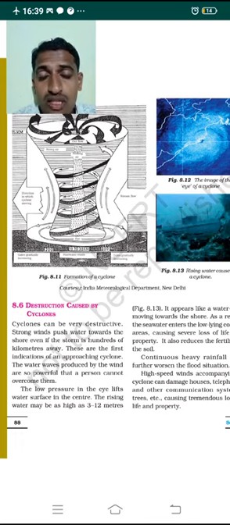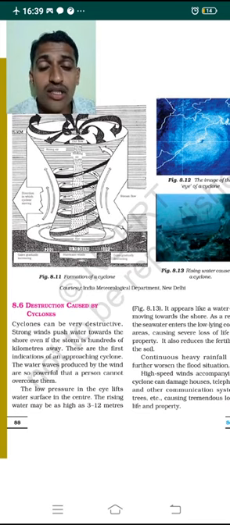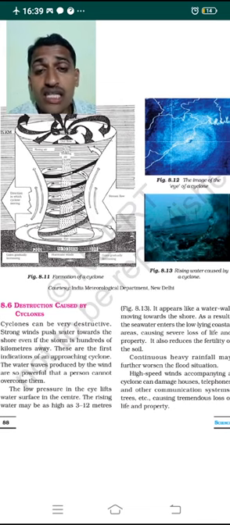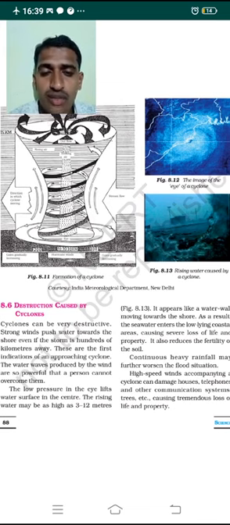So the rising water level from the seas and oceans may be as high as 3 to 12 meters. You can look at figure 8.13, the rising water level caused by a cyclone. See, the water level when it is normal, compare it with the low pressure created at the cyclone, which may lift the water surface at the center. The rising of water may go as high as 3 meters to 12 meters.